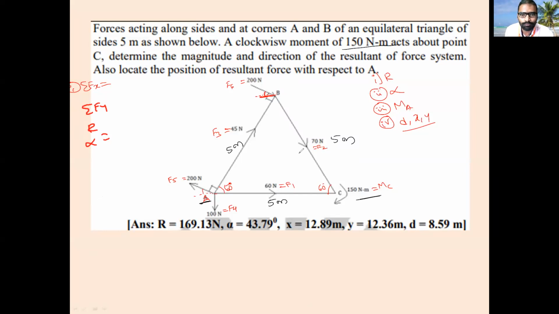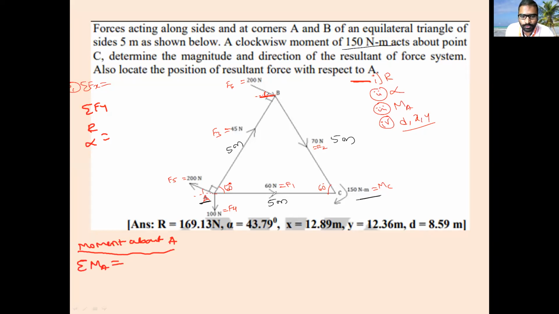Then I will find out the moment about A. Okay, moment about A is asked. So for the moment about A, all of you concentrate. How to find out the moment about A? That is summation of moments about A. Is it visible now? Yes.